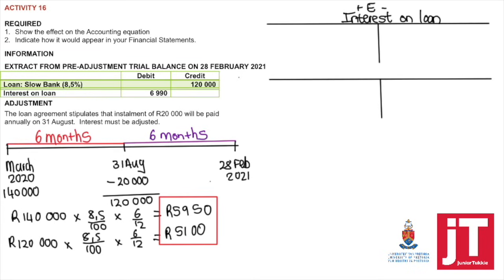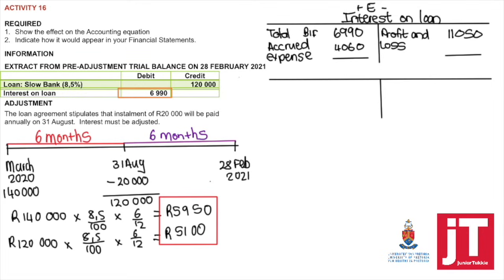So if I open up interest on loan, we start with the total brought forward from the pre-adjustment trial balance. Our total interest for this accounting period should be 11,050. So it's clear that there's a difference of 4,060, which is still outstanding, which means accrued expense is going to be credited.